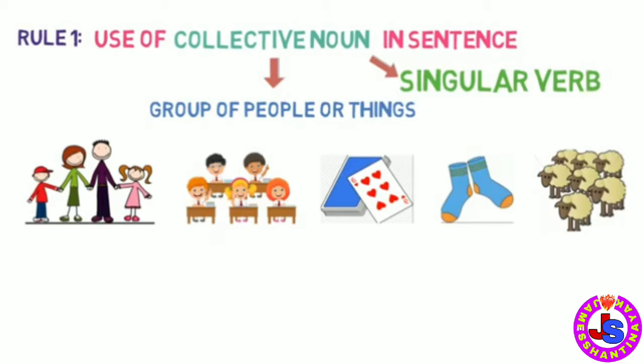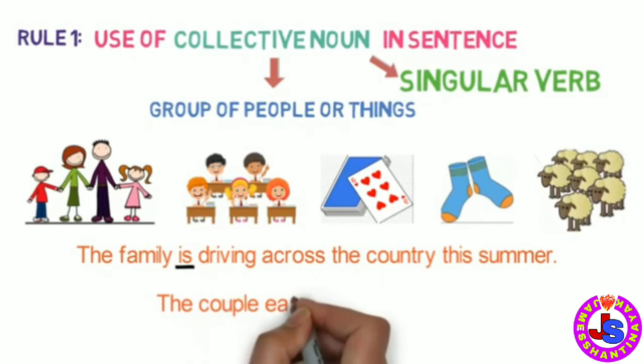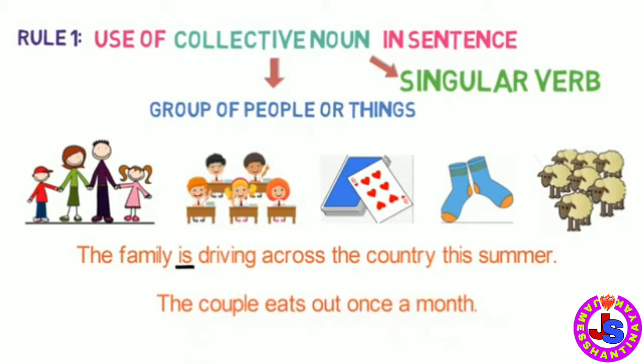Let's look into the examples to make things clear. The family is driving across the country this summer. Here, all the members of the family are driving across the country. So we have used the singular verb is. Let's look into one more example of this kind. The couple eats out once a month. Here we are talking about both husband and wife going together. So we have used the singular verb eats.